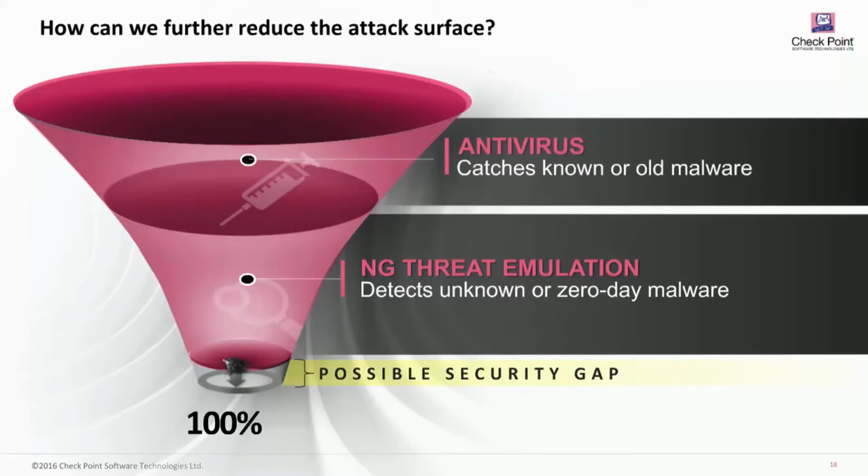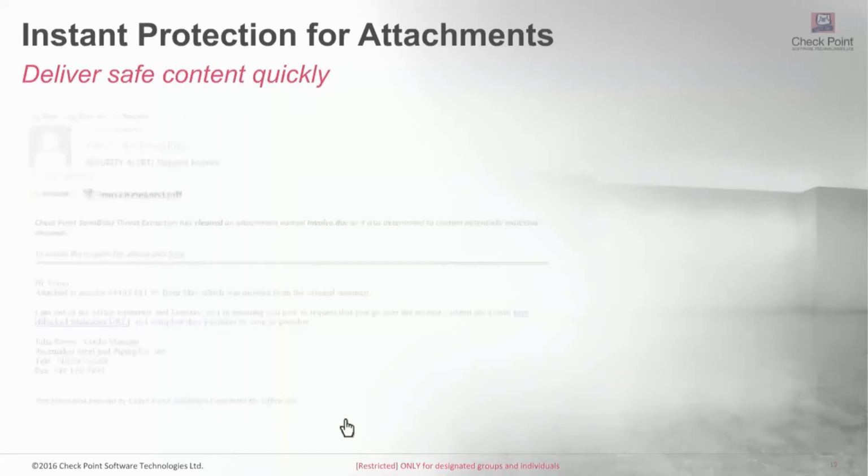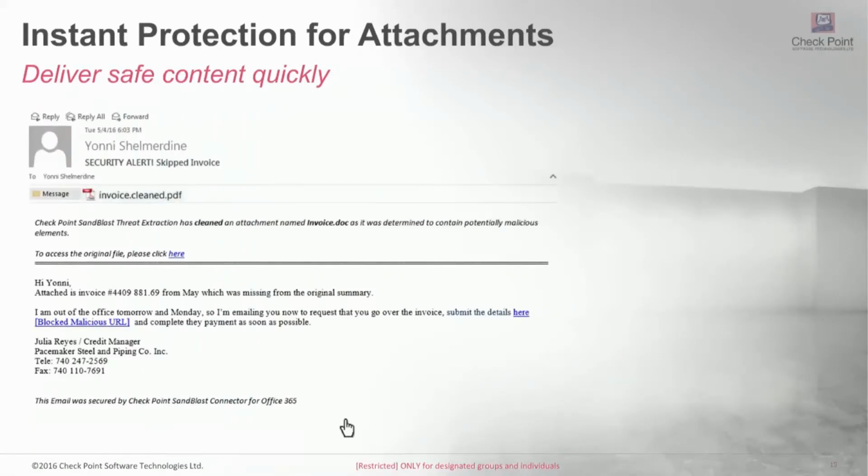This being a differentiator between us and our competition, where in this scenario, when we know we're not going to detect files, because again, no one's perfect, there's always something to be missed, threat extraction will have that coverage to prevent these unknowns from getting in. So what does this look like? What it will do is allow you to provide instant protection and safe delivery of content, whether malicious or non-malicious.